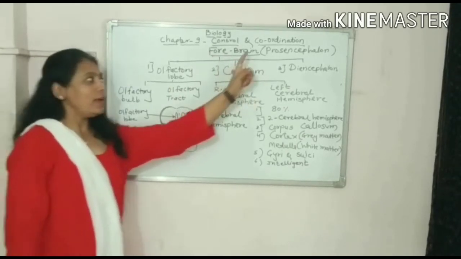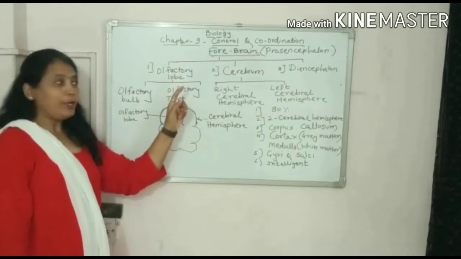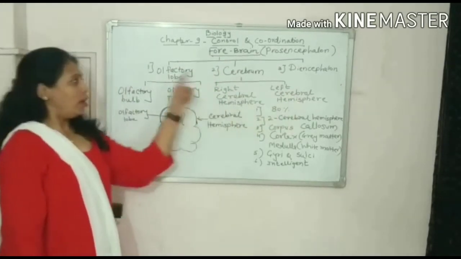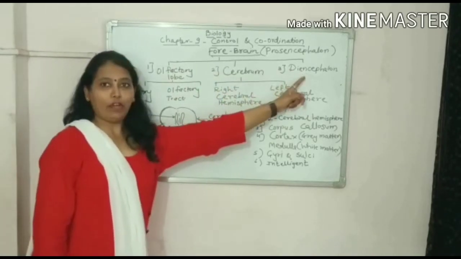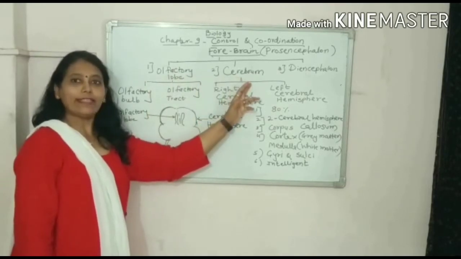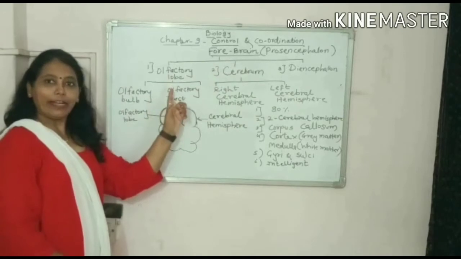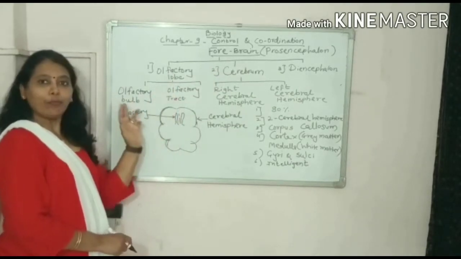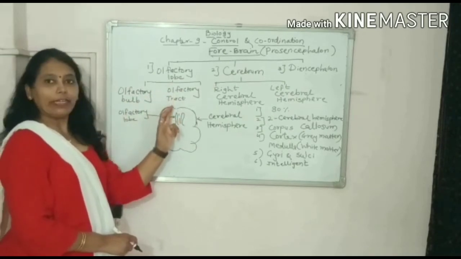Also called prosencephalon. Forebrain is divided into three parts: olfactory lobe, cerebrum, and diencephalon. Now we will concentrate on olfactory lobe and cerebrum. Later on we will study diencephalon. Olfactory lobe is divided into two parts: olfactory bulb and olfactory tract.